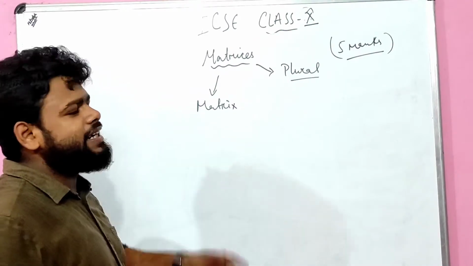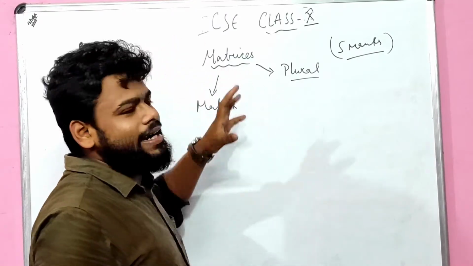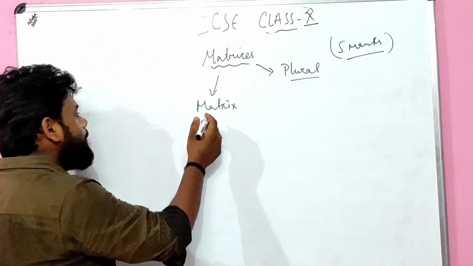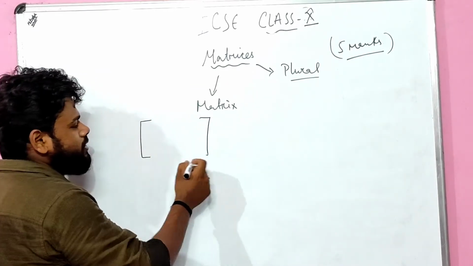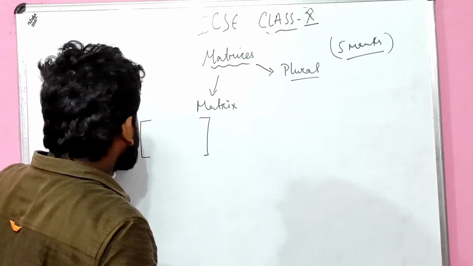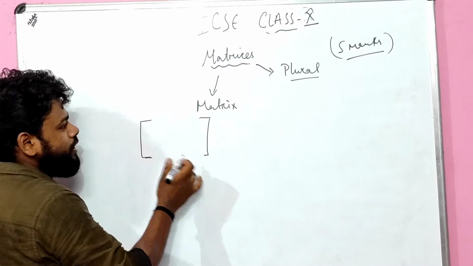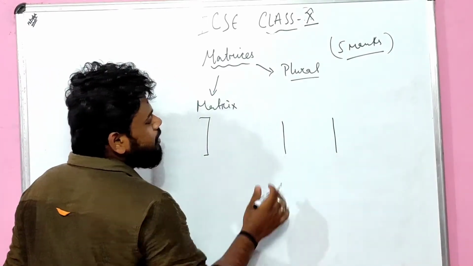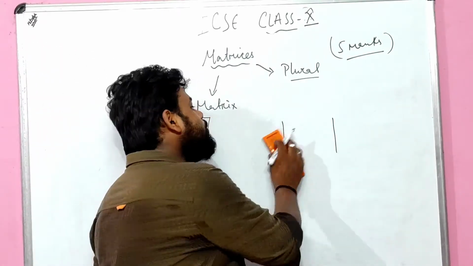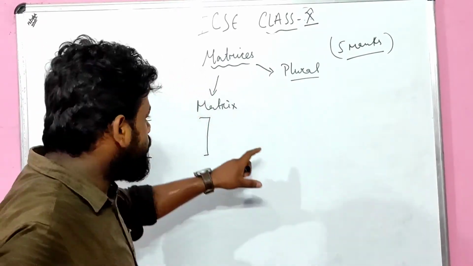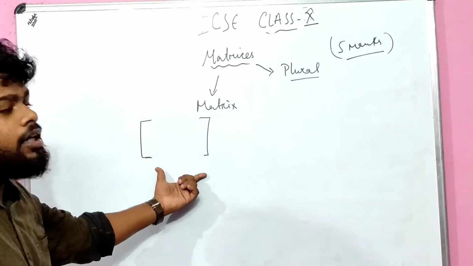From the word matrix, matrices is formed. Matrix is the singular form, children, and from the singular form the plural matrices has been made. And remember, a matrix is always written in a square bracket, in this way. Do not write it in this way, because that would become a determinant, which you will read in the 11th and 12th classes. I don't think that is needed here. So a matrix is always written in the square bracket.